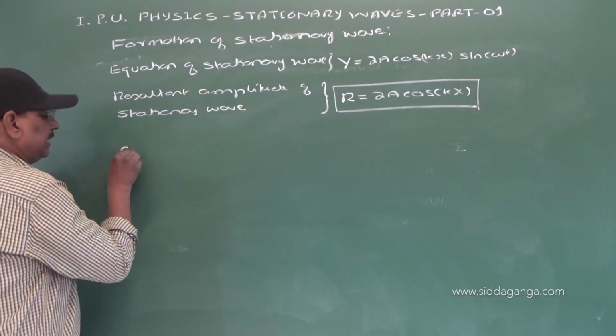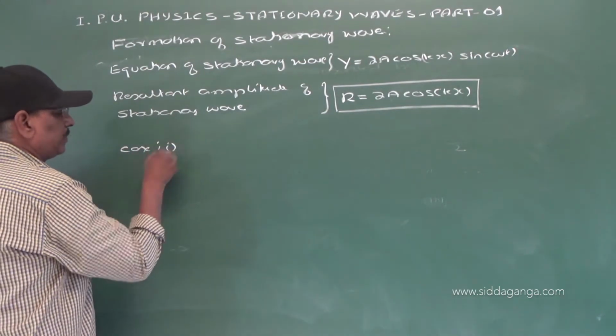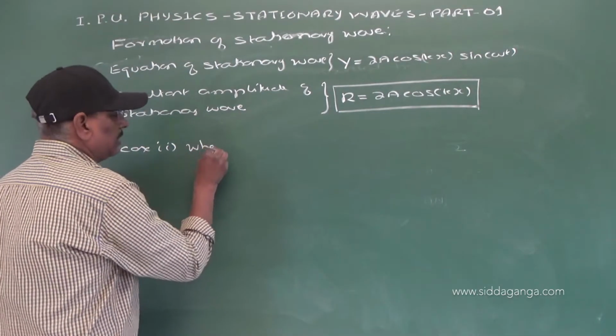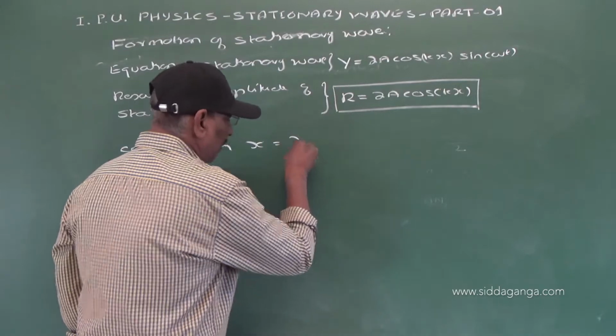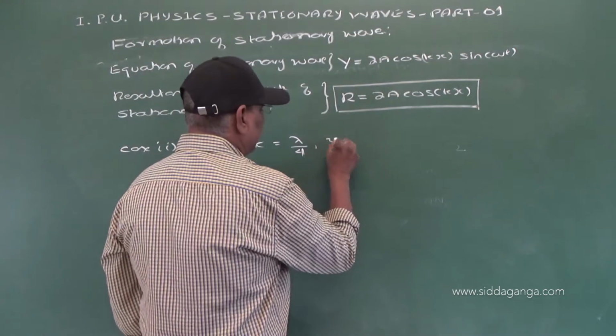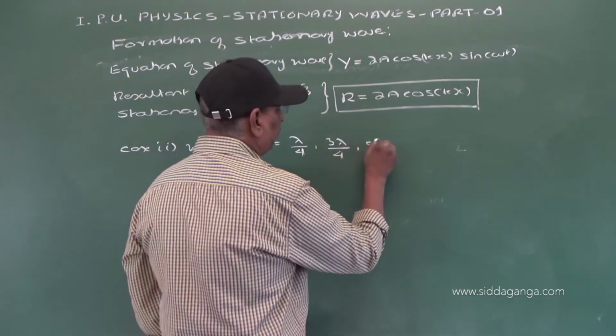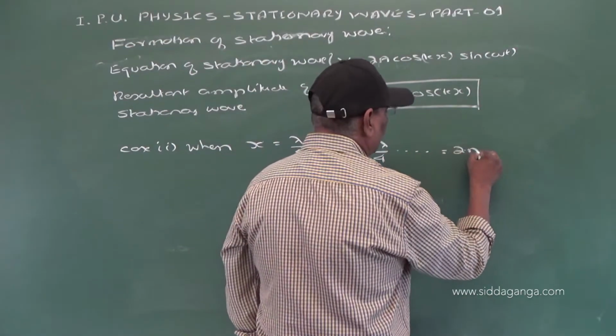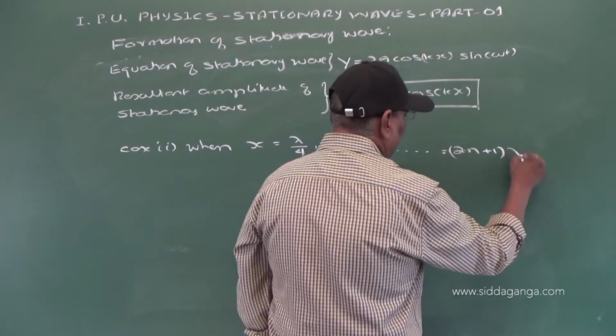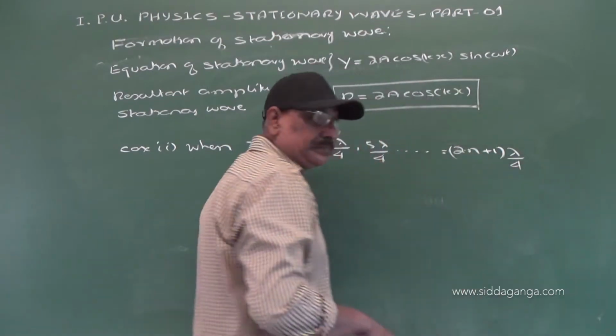Now case 2, when x is equal to lambda by 4, 3 lambda by 4, 5 lambda by 4, etc., that is 2n plus 1 into lambda by 4.